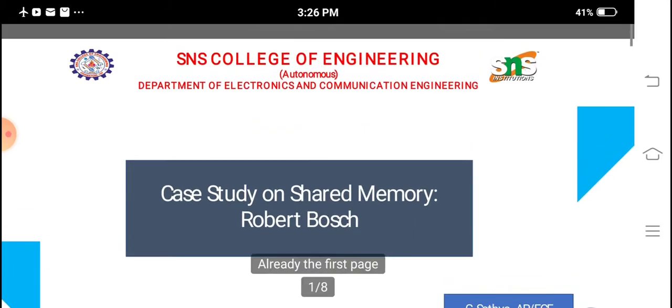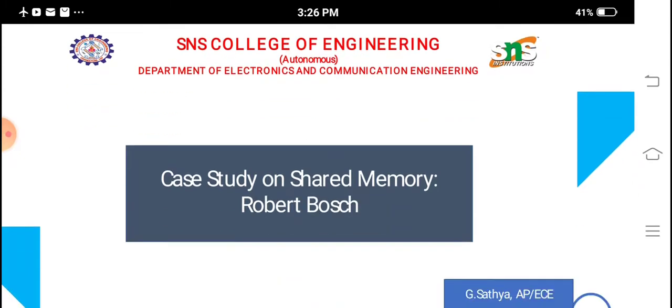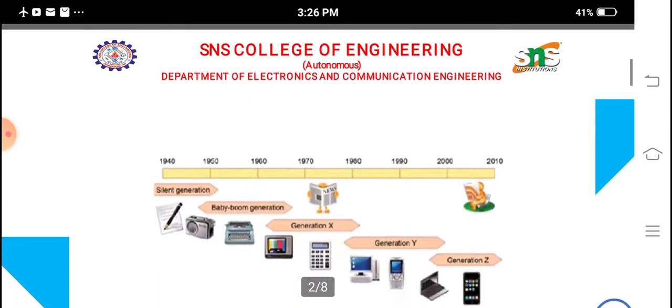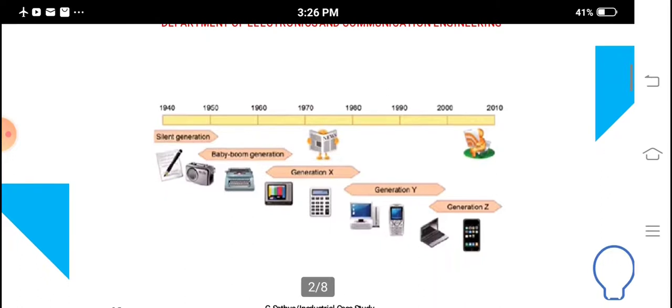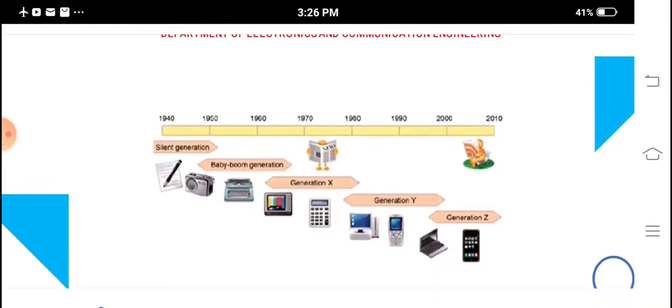Our next topic is the electronic generations. This block diagram shows generations from the silent generation to generation Z. In the olden days we used communication with the help of papers. That is, we wrote something on paper and transferred the paper from one place to another with the help of a person or a bird or anything in the olden days.